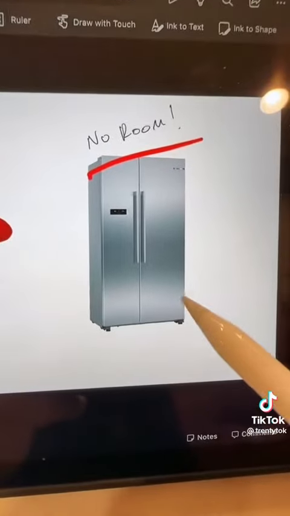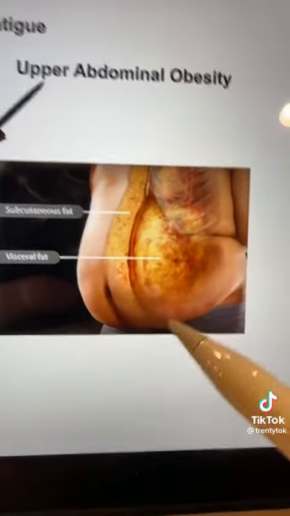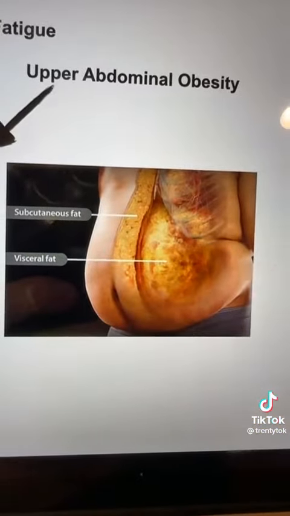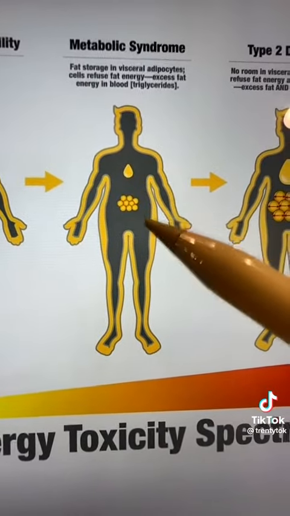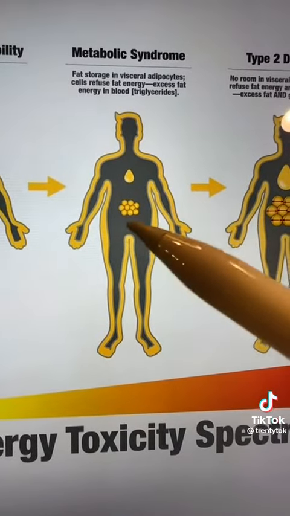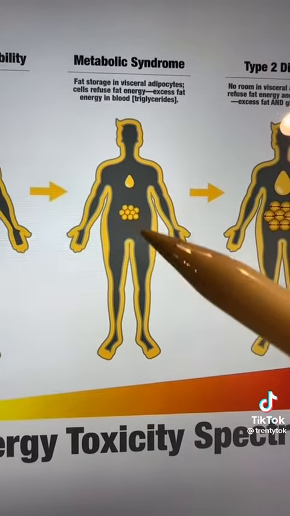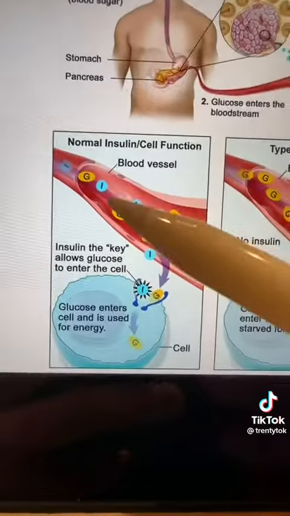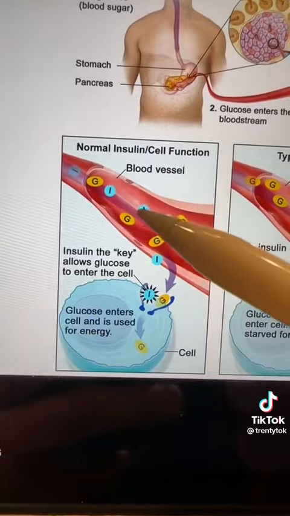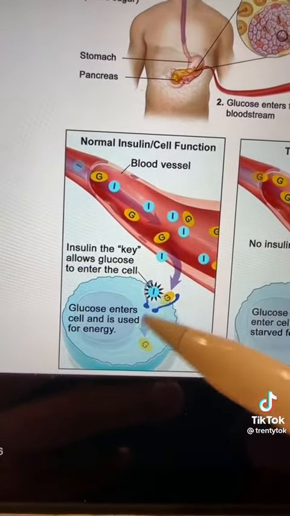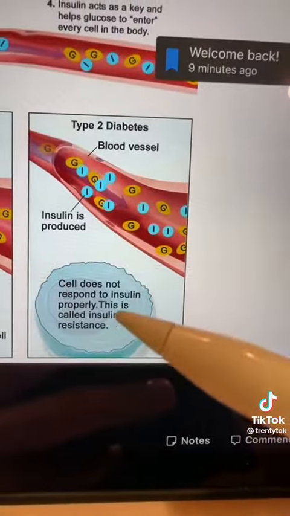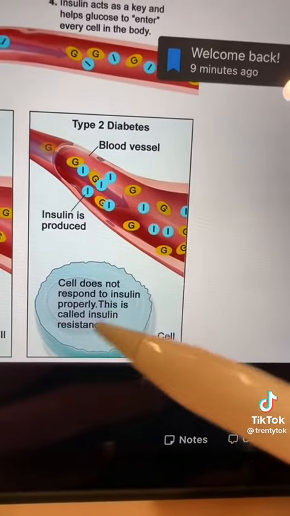But once we've filled up the fridge and the freezer and we've started to dump into the visceral fat, the excess glucose has nowhere to go, and so it just remains in the blood. The body sees all that sugar in the blood and tries to pump out a bunch of insulin. Normally, all that extra insulin would simply get the glucose out of our blood and into the cells where it belongs. But now these cells are full. There's nowhere for it to go.